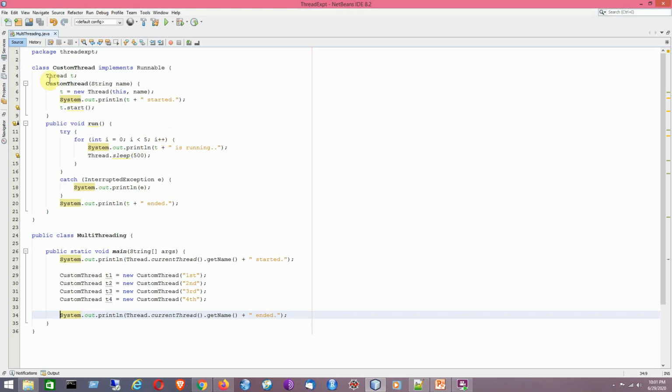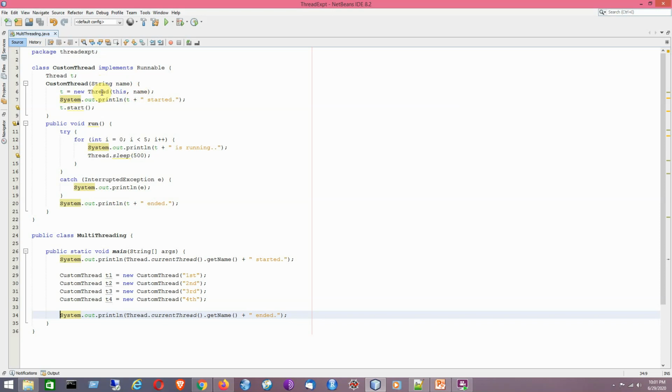Here we have a reference of the Thread class. Using the Runnable target together with a string name, we have called the fourth overloaded version of the Thread class constructor to create an object of the Thread class, because unless we create an object of the Thread class, we won't be able to call the start method.